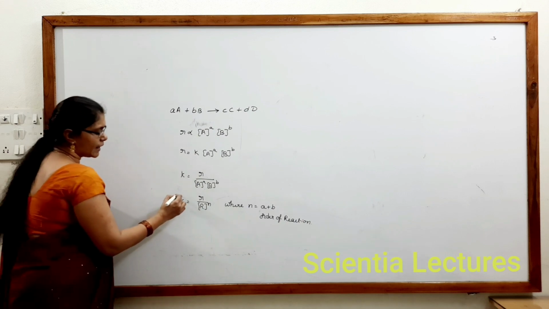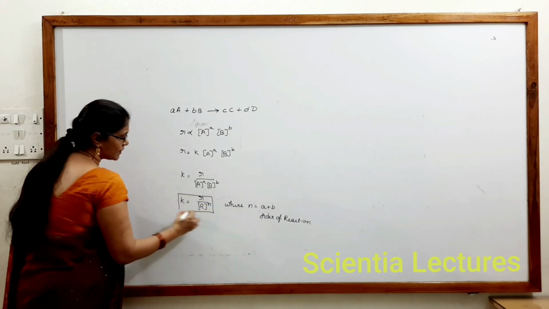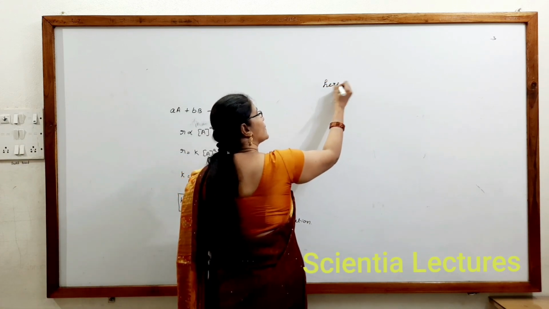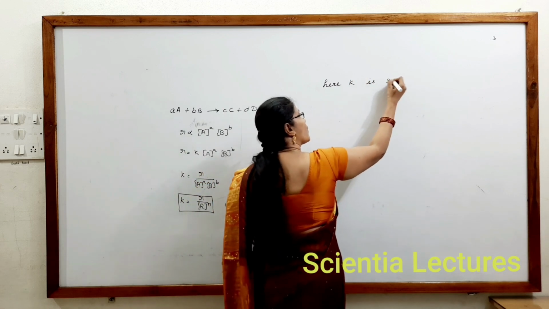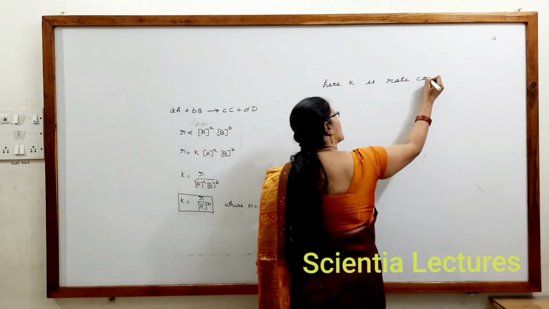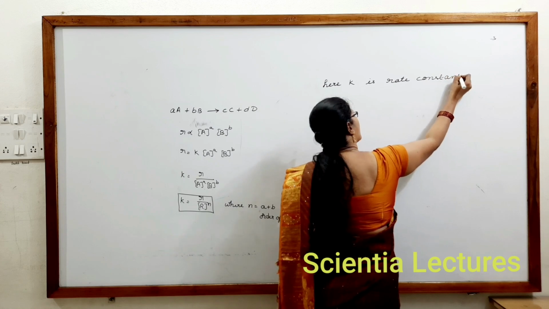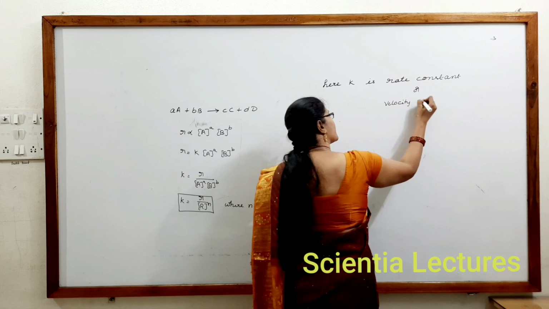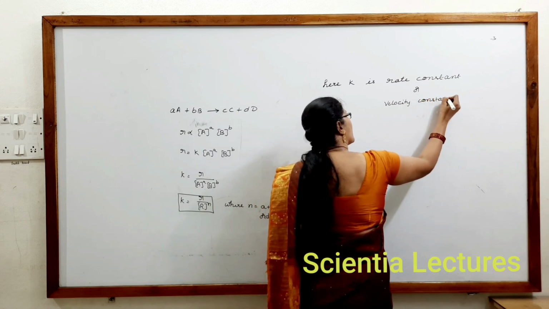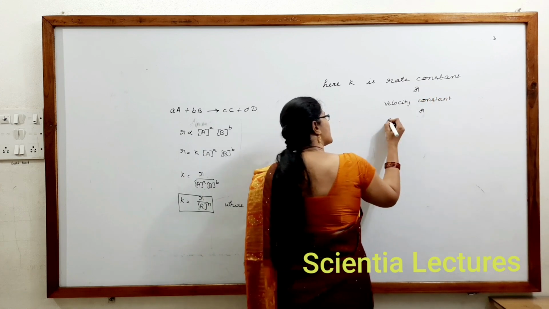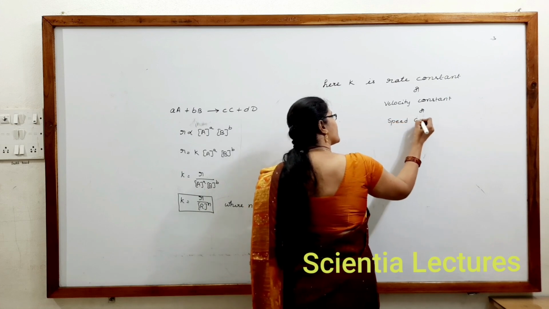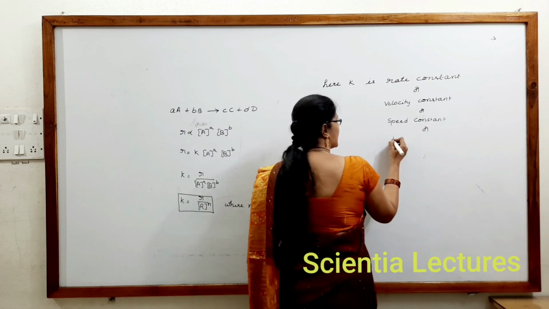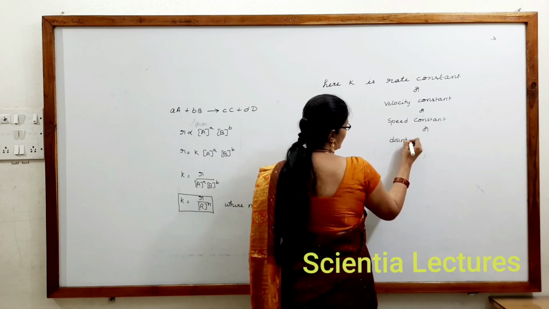Here k is called the rate constant, or velocity constant, or speed constant, or disintegration constant.